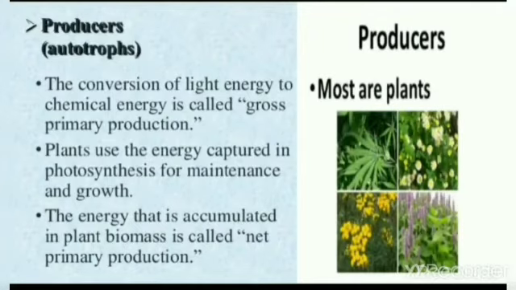Now we discuss the producers, or autotrophs, in detail. The conversion of light energy to chemical energy is called gross primary production. Plants use the energy captured in photosynthesis for maintenance and growth. The energy that is accumulated in plant biomass is called net primary production. Most of the plants are producers.